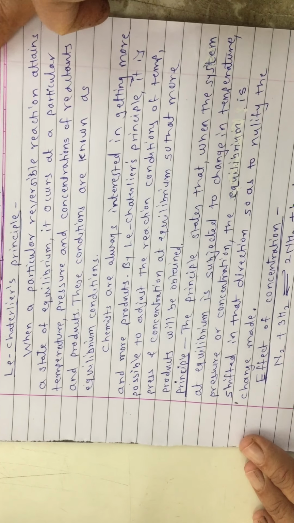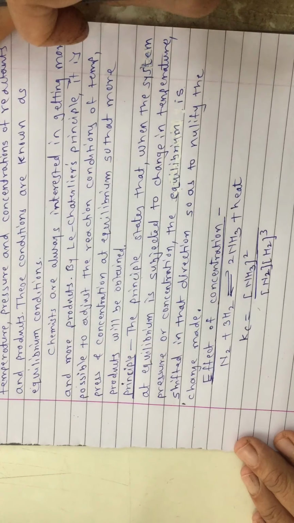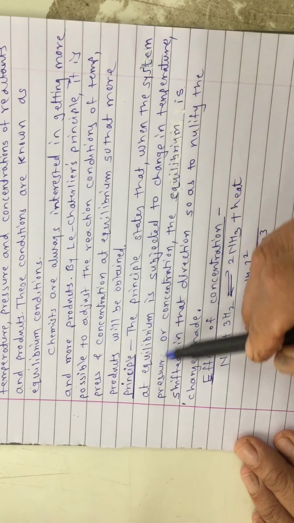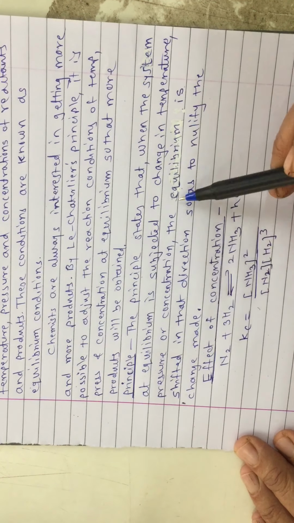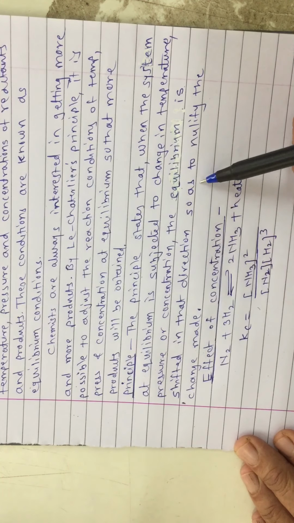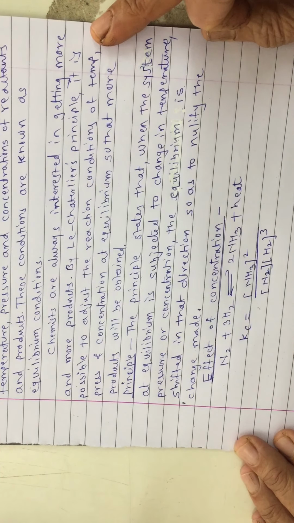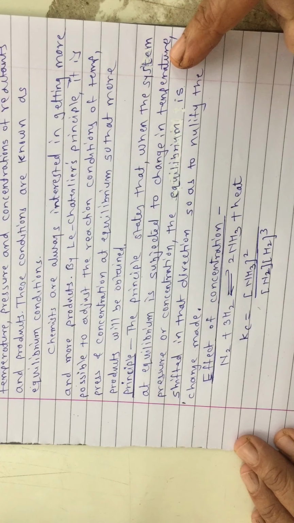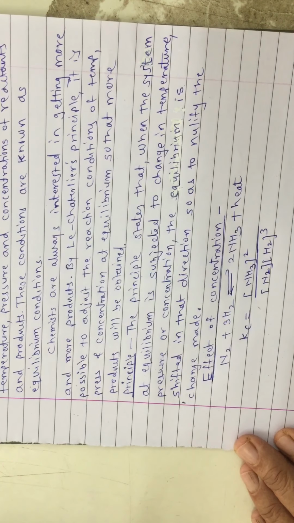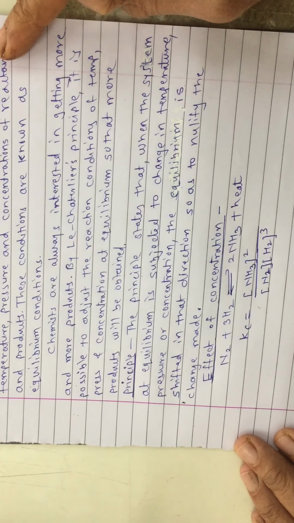So what is the principle? See, the statement of the principle is, the principle states that when the system at equilibrium is subjected to change in temperature, pressure or concentration, the equilibrium is shifted in that direction so as to nullify the change made. Means at equilibrium, if you will increase temperature of the reaction mixture or system, the system will try to decrease it. This equilibrium is shifted in that direction, means forward or reverse, so as to nullify the change made.